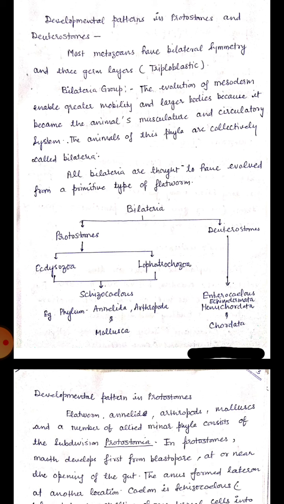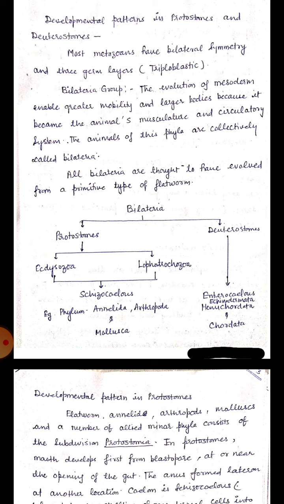The evolution of mesoderm enabled greater mobility and larger bodies because it became the animal's musculature and circulatory system. The animals of these phyla are collectively called Bilateria. All Bilateria are thought to have evolved from a primitive type of flatworm. This schematic diagram shows the classification of Bilateria. Bilateria is classified into protostomes and deuterostomes. Protostome is again divided into ecdysozoa and lophotrochozoa.